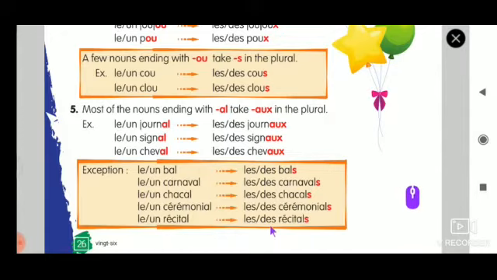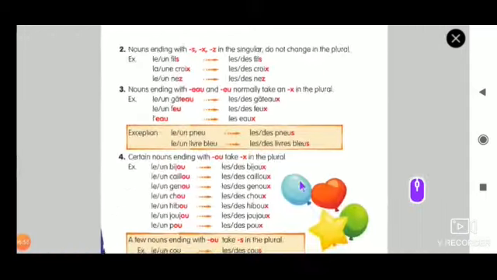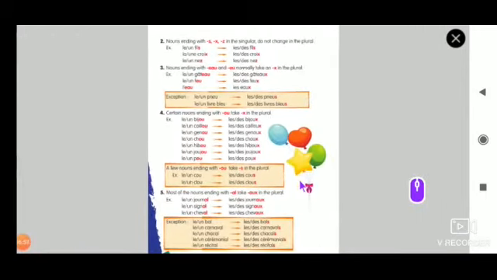So please kindly remember it by memorizing it. Okay, I think we are done with this. Okay, now we are ready with the formation of making a singular noun into a plural noun. Now we are going to deal with the exercise.